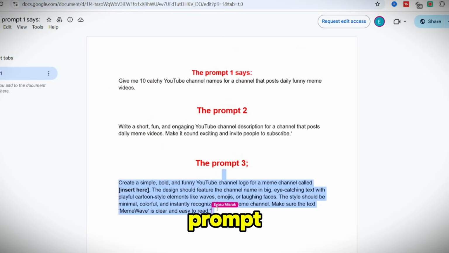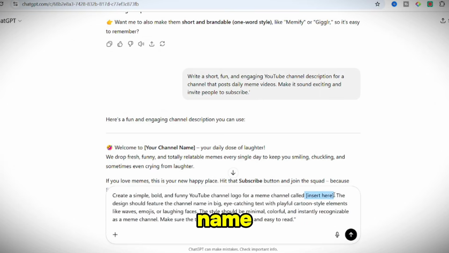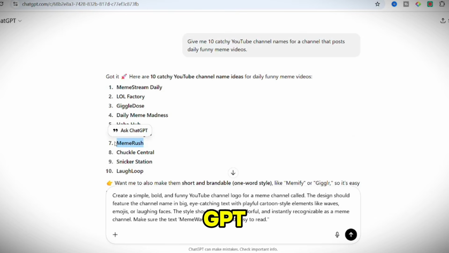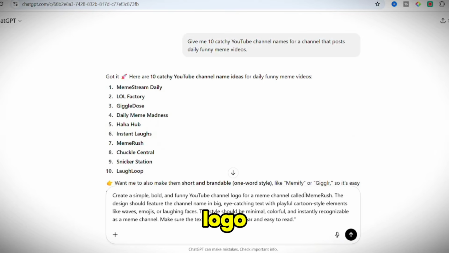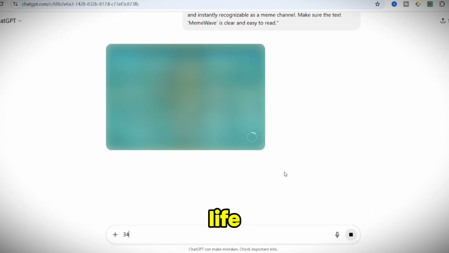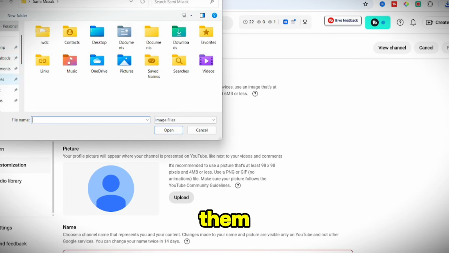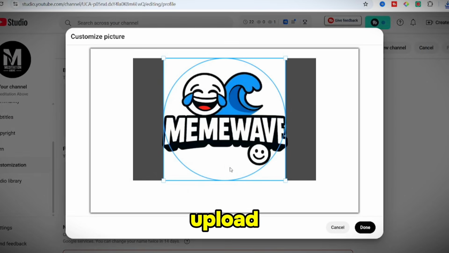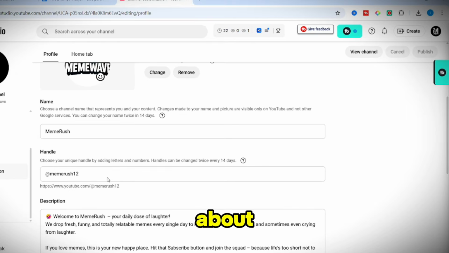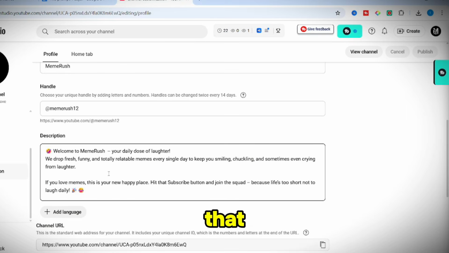Finally, grab the third prompt for the logo. Add your chosen channel name at the end and paste it into ChatGPT. It'll generate creative logo ideas that you can then bring to life in Canva or any free design tool. Once you've got your channel name, description, and logo ready, head back into YouTube Studio, add them in, customize your banner, upload your profile picture, and fill in your About section. And boom, just like that, your channel looks professional and ready for content.